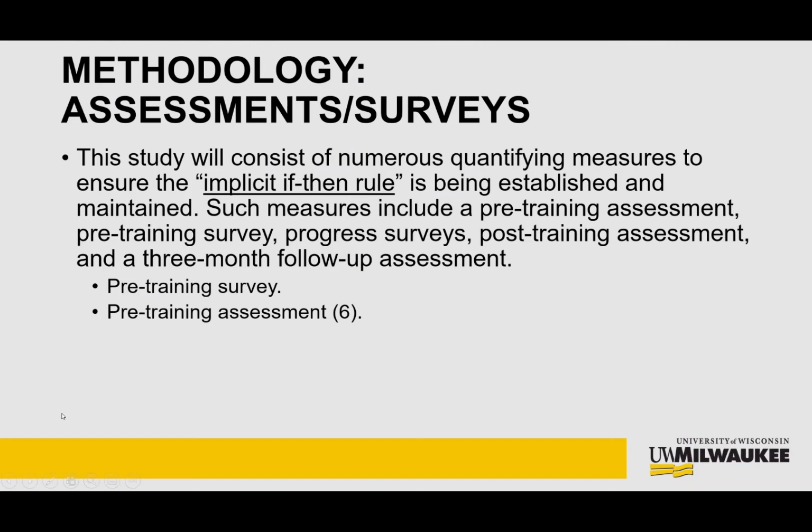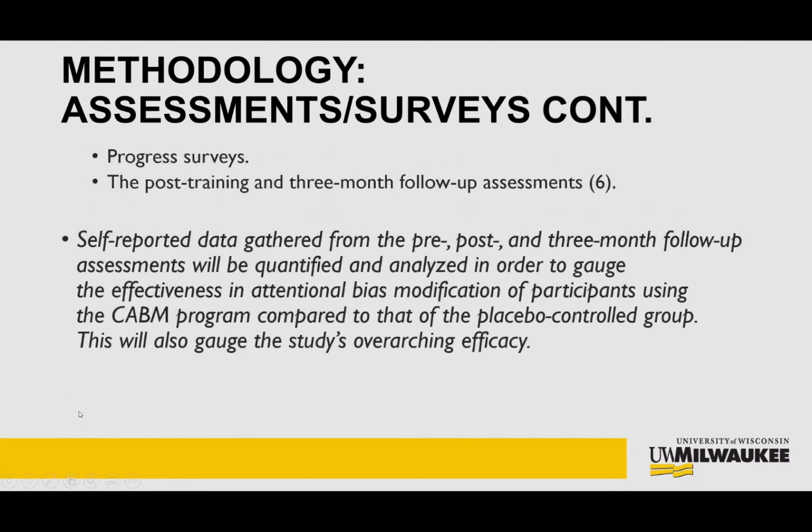Pre-training assessments now will consist of an attention task presenting salient, nicotine-based images promoting a participant's decision-making and then quantifying it, similar to Figure 1. Furthermore, progress surveys will consist of weekly questionnaires interspersed in the participants' training sessions and will target characteristics of e-cigarette use, nicotine dependence, and other psychological aspects like depression, anxiety, or stress. The post-training and 3-month follow-up assessments will be the same process as defined by the pre-training assessments.